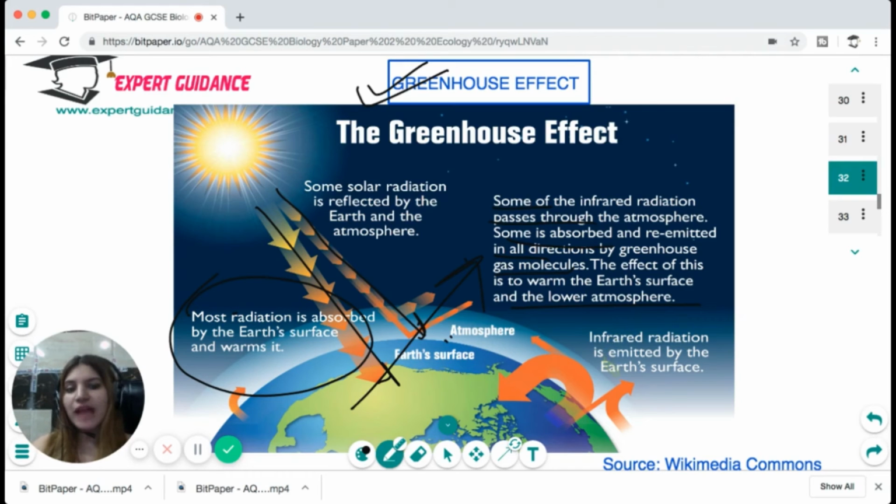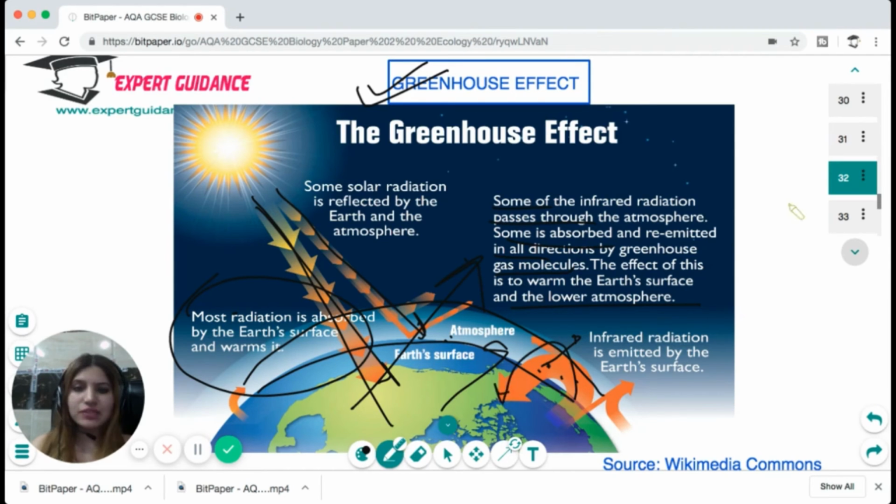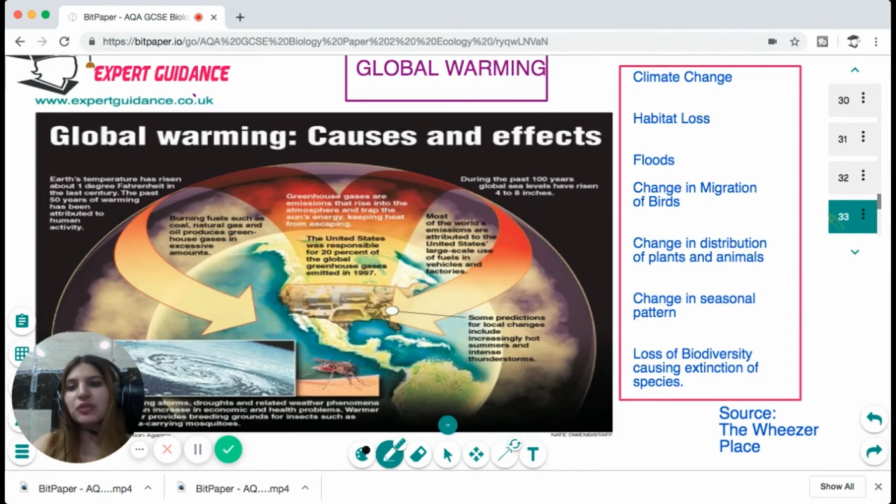So you can see that when the Earth's rays are coming, they are reflected back, but this blanket is being formed by the greenhouse gases, which are mainly carbon dioxide, methane, and water vapor, and it is not allowing the infrared radiation to reflect back, and it is emitted back into the Earth's atmosphere, causing the heating. This is the greenhouse effect.